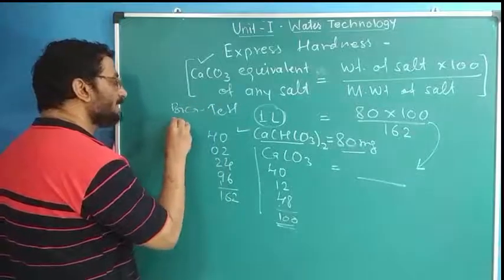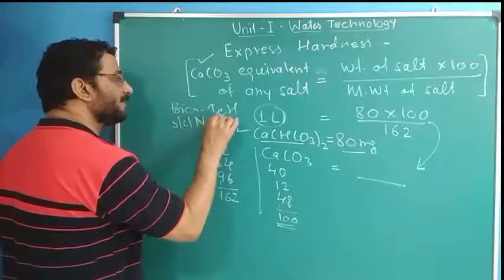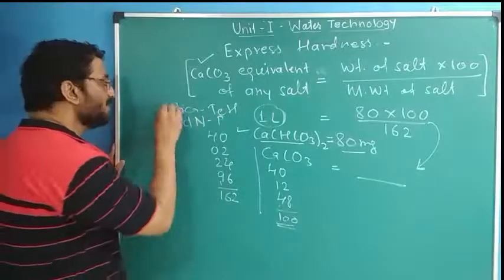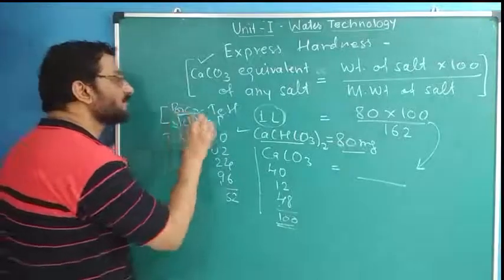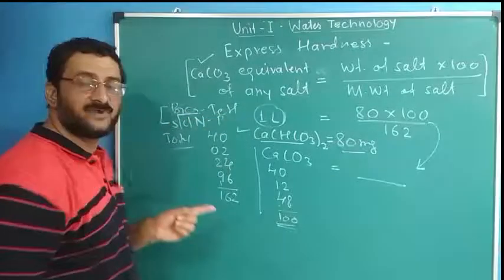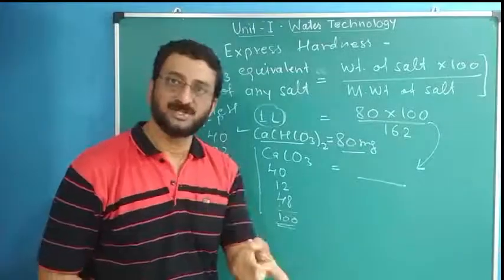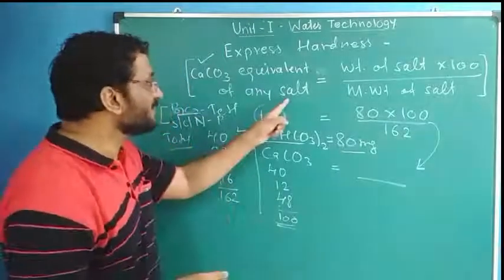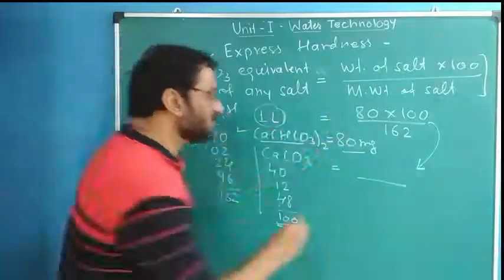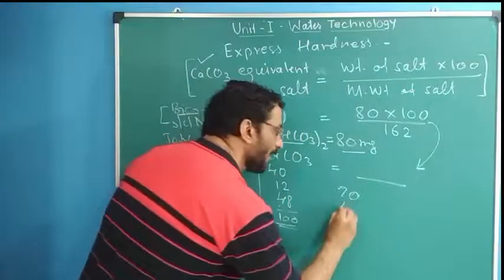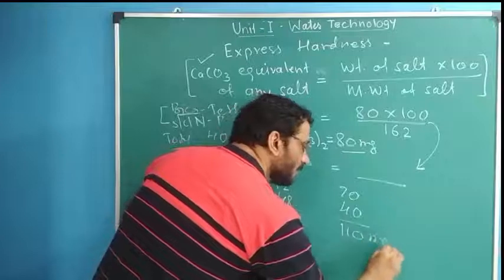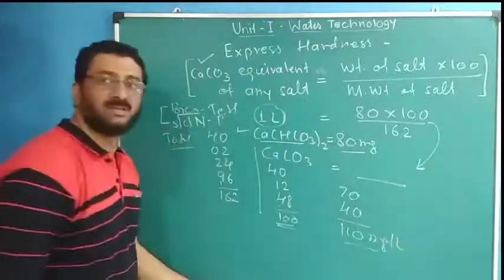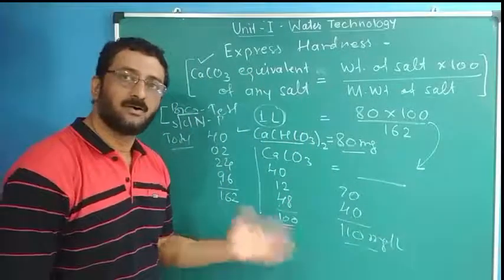Other than bicarbonates, like sulfates, chlorides, and nitrates, are for permanent hardness, and this plus this is total hardness. So you take the weights of calcium bicarbonate and magnesium bicarbonate and find their CaCO3 equivalent. Suppose it comes to 70 for calcium and 40 for magnesium bicarbonate. Temporary hardness is 110 milligrams per liter.